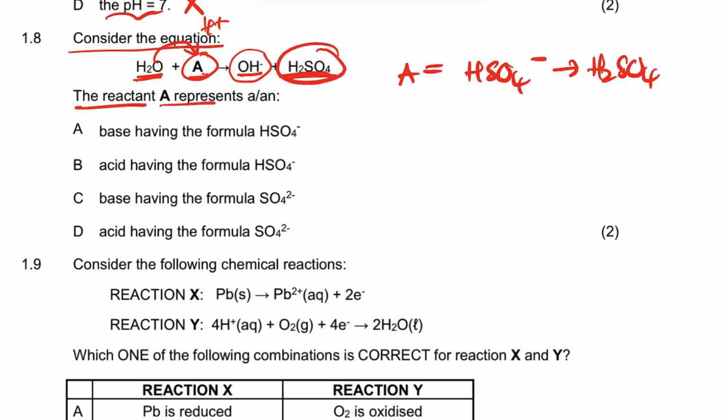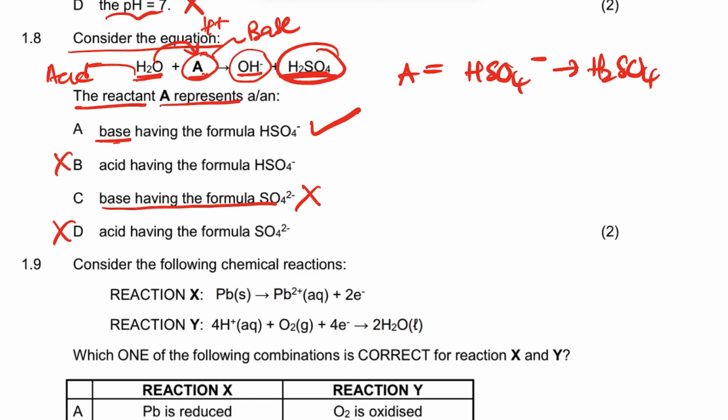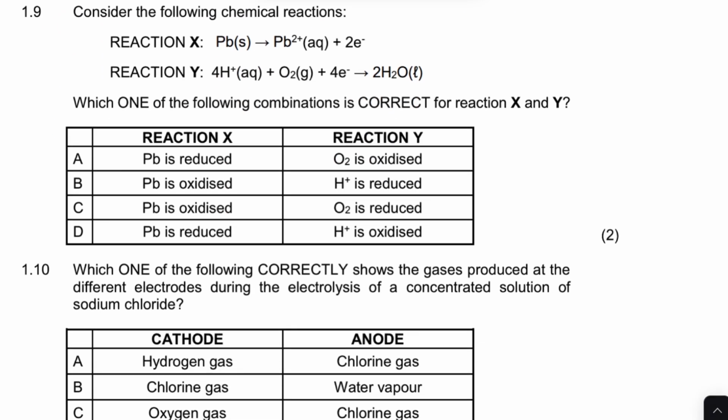So it says A represents a base. This is a base, right? And this will be an acid. Does it represent a base having that formula? Yes, it represents a base having that formula. The answer is A, as I've mentioned there.